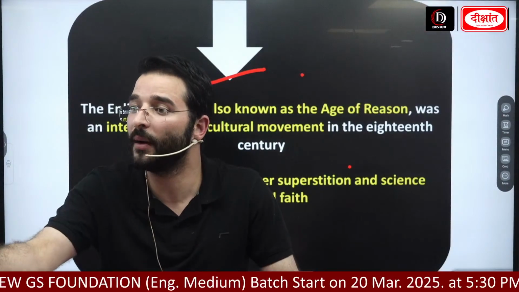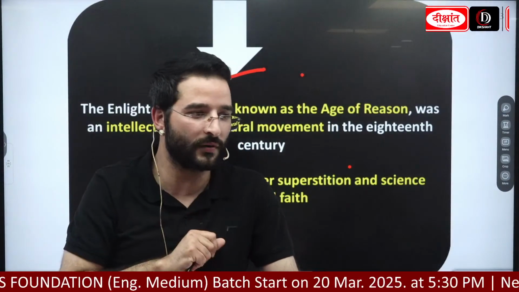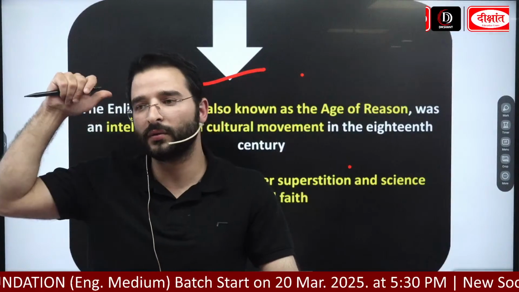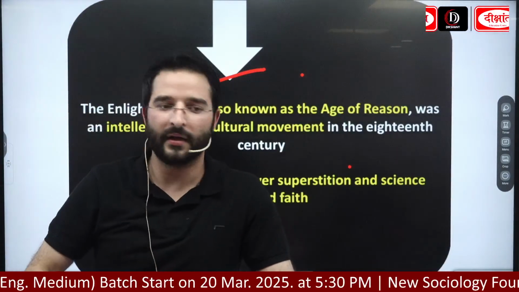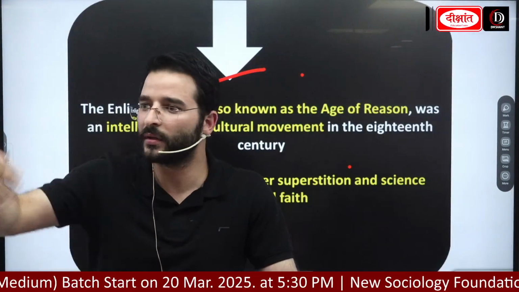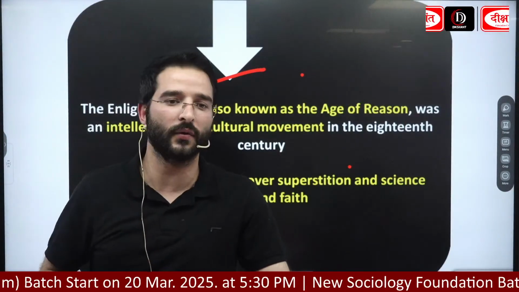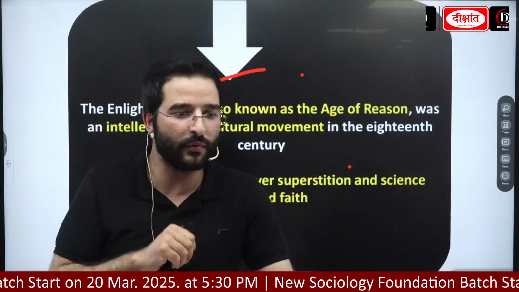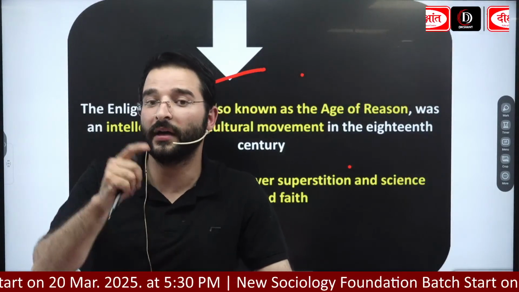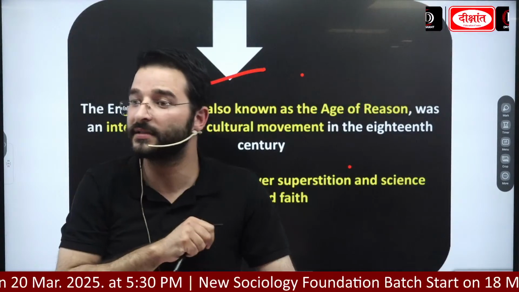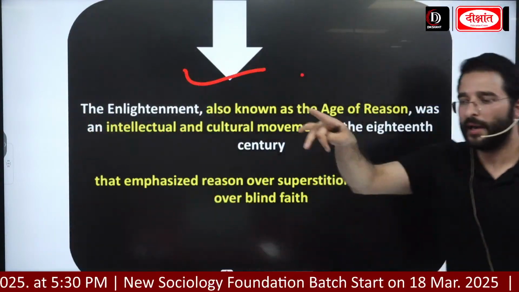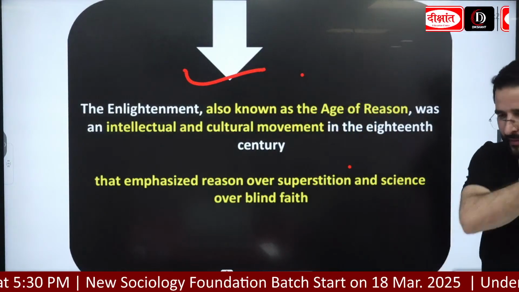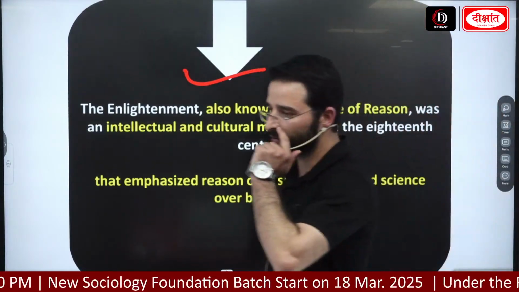ठीक है, you have come out of the state of immaturity. You were thinking that Tamil Nadu or Kerala, शायद इक्वेटर के नीचे है. But over the period of time you have studied, you saw no, इक्वेटर के नीचे नहीं, इक्वेटर के ऊपर आ रहा है, it's in the northern hemisphere. That means you have come out of the state of immaturity. उसे ही कहते हैं हम enlightenment. So please remember this. Write down in points. Enlightenment क्या होता है? Okay.